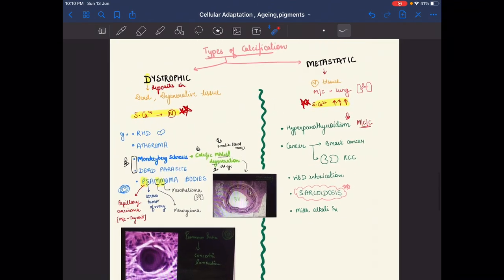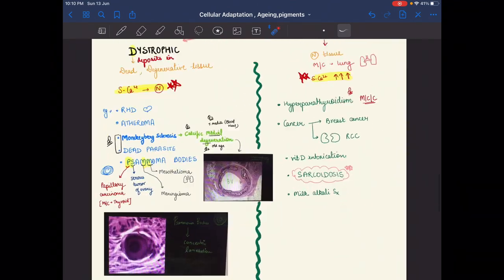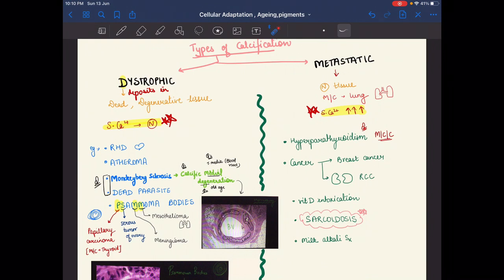So this is about metastatic and dystrophic calcification, and we learned about their examples. In metastatic, we see hyperparathyroidism, cancers, vitamin D intoxication, sarcoidosis, and milk alkali syndrome. And in dystrophic, there are two examples related to the blood vessels.